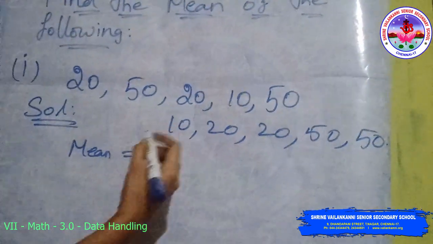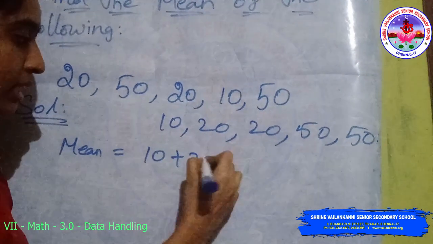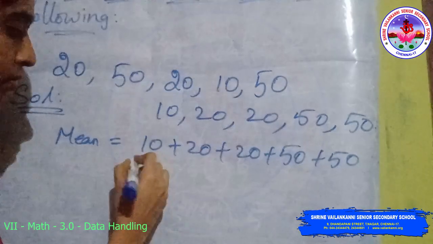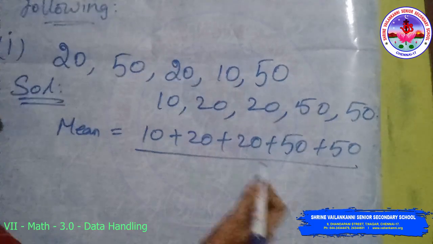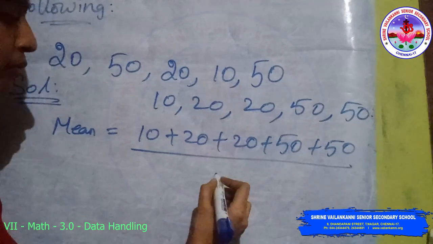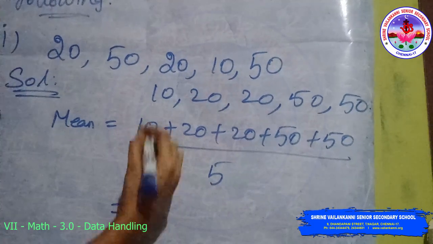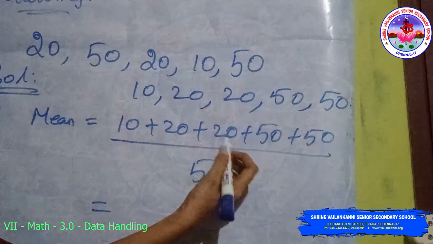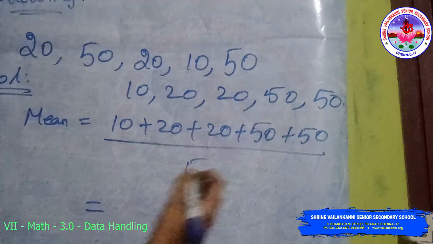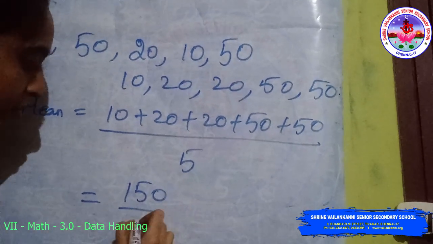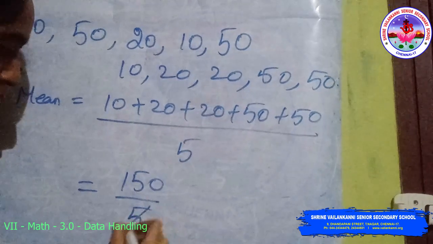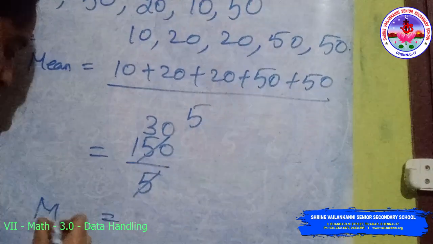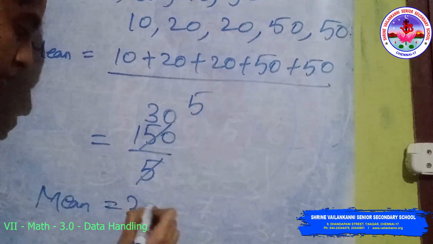Now add 10 plus 20 plus 20 plus 50 plus 50, divided by the total number of values, 5. 10 plus 20 is 30, 30 plus 20 is 50, 50 plus 50 is 100, 100 plus 50 is 150. 150 by 5 is 30. Mean is equal to 30.